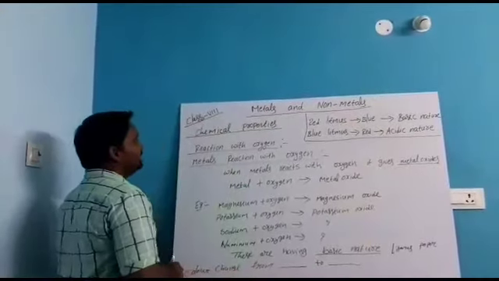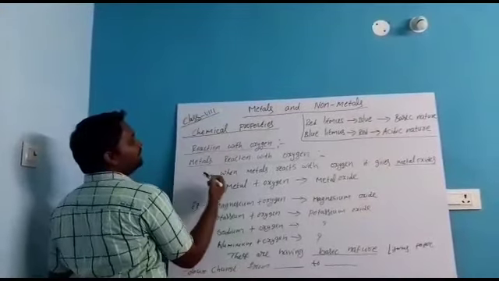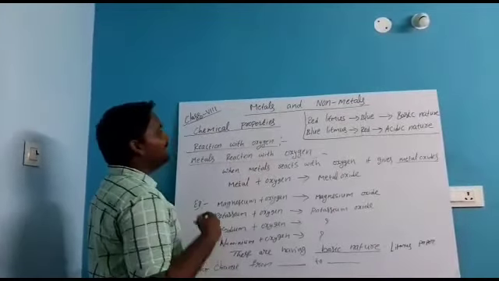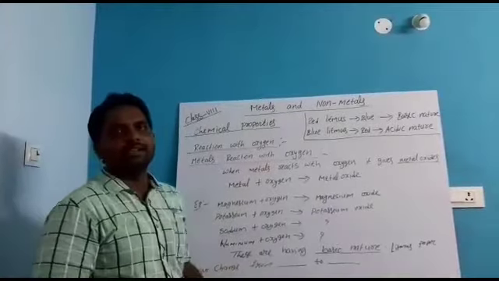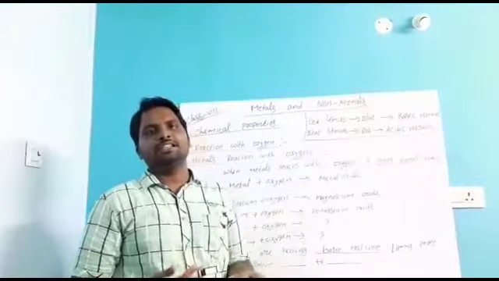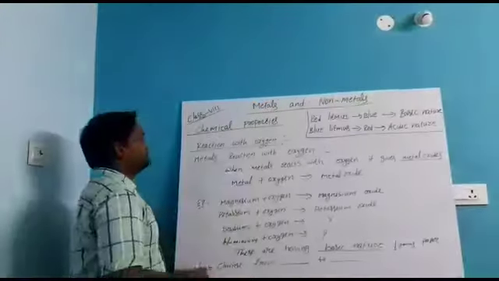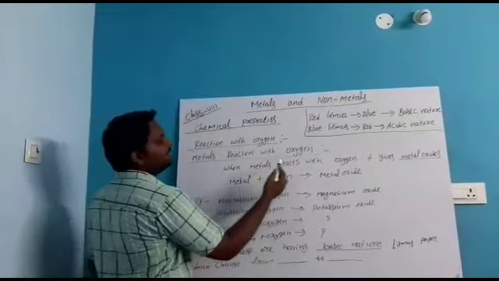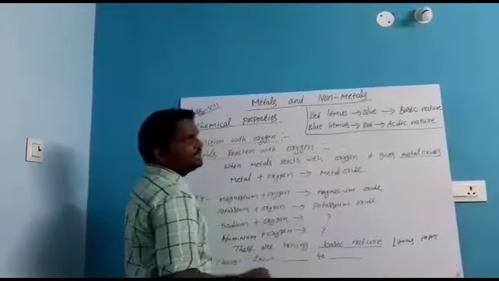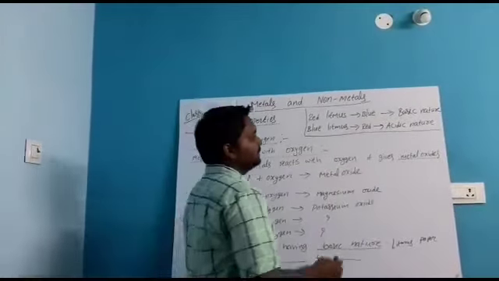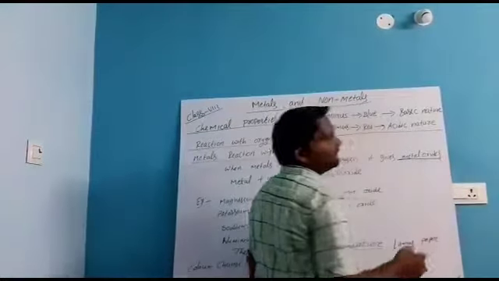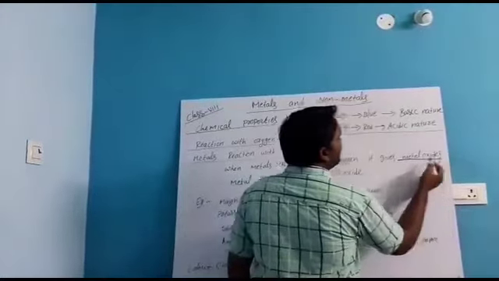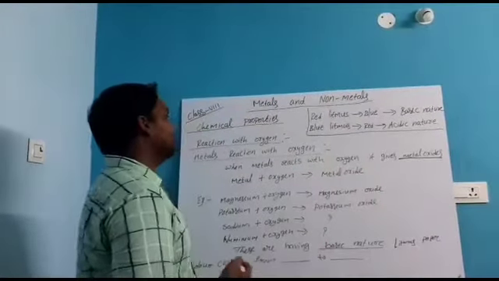Now we will see chemical properties. The first chemical property is reaction with oxygen. If metals react with oxygen, what happens? If non-metals react with oxygen, what happens? We will see that. First, metals' reaction with oxygen. When metals react with oxygen, they give metal oxides. They will ask you this question: what happens when metals react with oxygen? Which product will it give? Metal oxides.